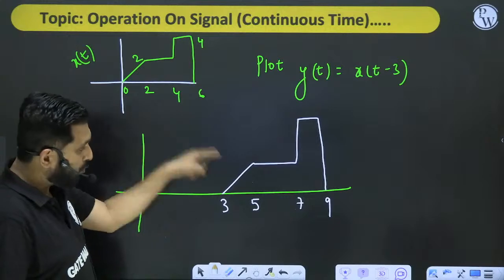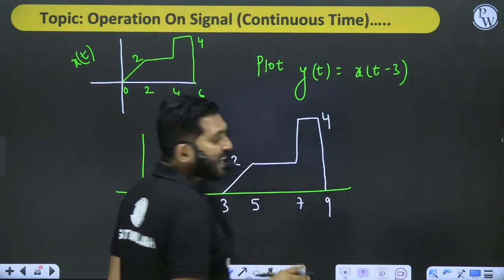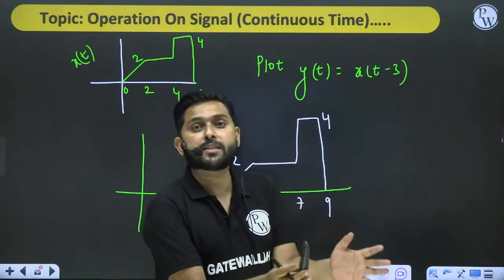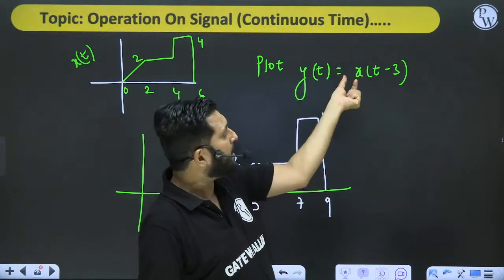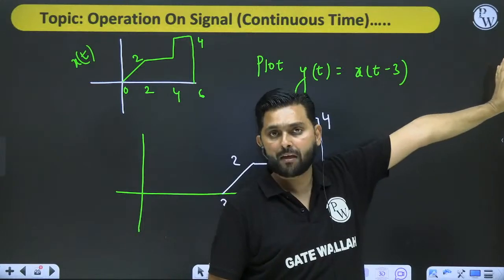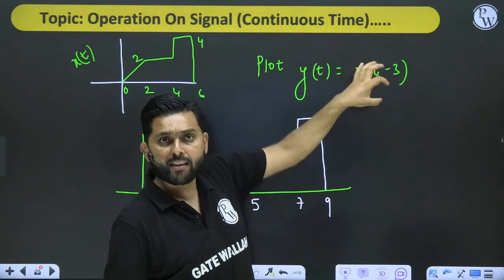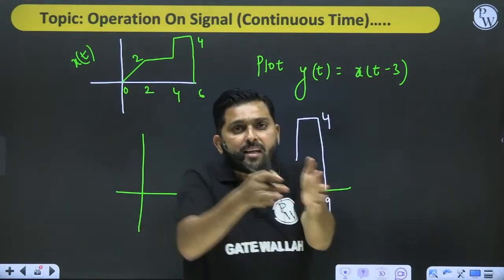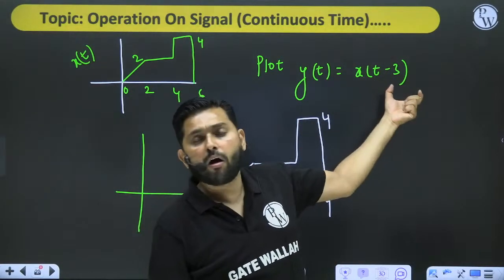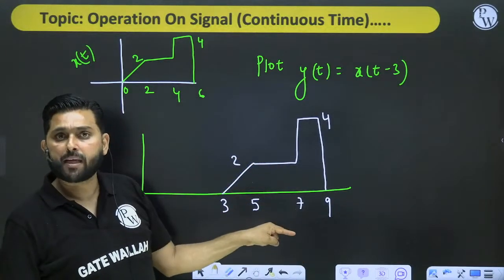And 4 plus 3, 7 and 9. And this value is 2. Mind it that my y-axis is not changing. How will the y-axis change? The y-axis will change only when there is a parameter change in the coefficient, or you add something. If you multiply something by a constant here in the coefficients, then only the y-axis will change. As long as there is a change in this bracket, the y-axis values will remain the same.